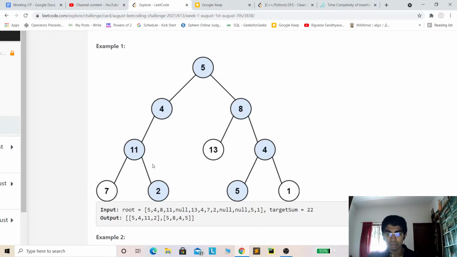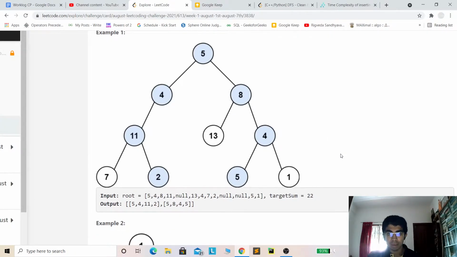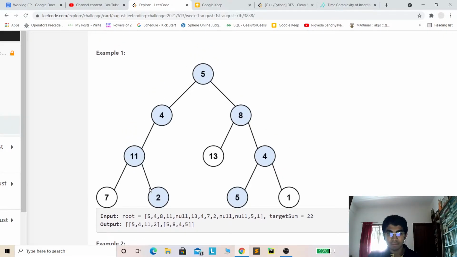to explore all the paths, and we have to keep a couple of things in mind before calling the DFS function. The first thing is, at every node we have to keep track of the sum achieved till now, so that when we reach the leaf node we'll be able to compare if the sum of nodes in the path is equal to the target sum or not.